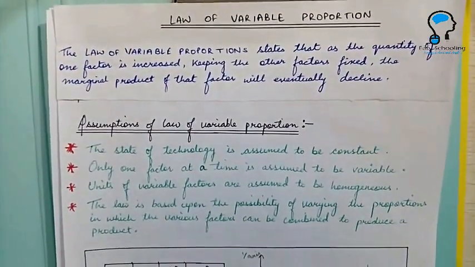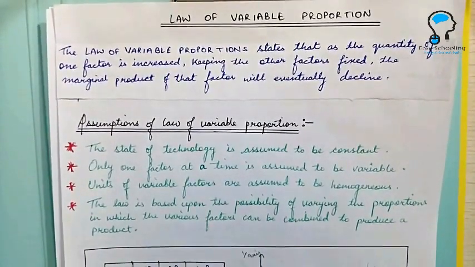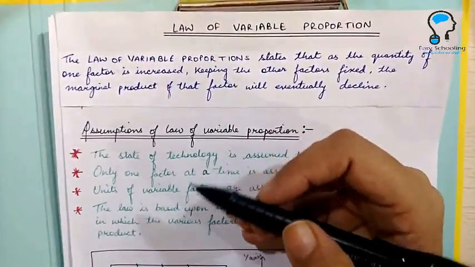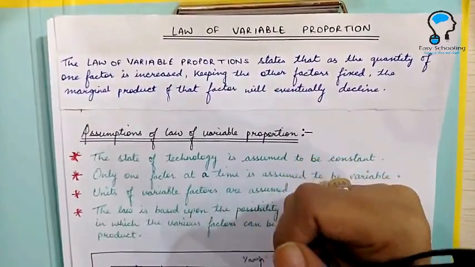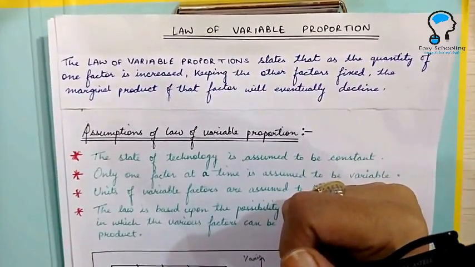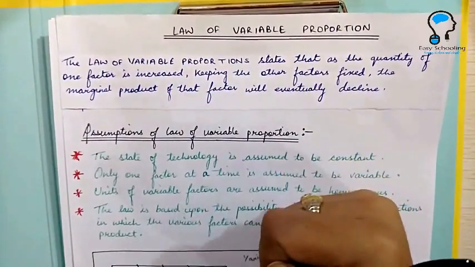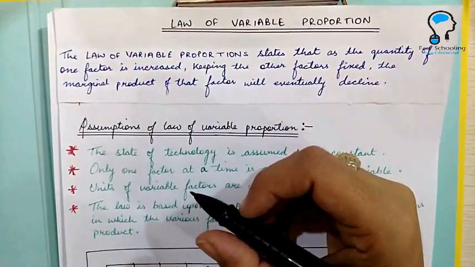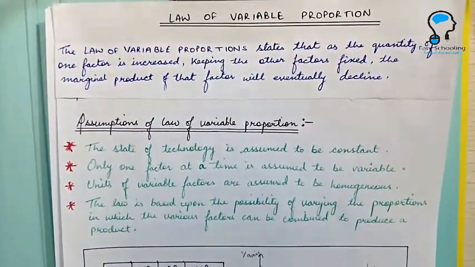In this video, we are going to learn about the law of variable proportion. Before I start explaining the law of variable proportion, I would suggest you go through the previous video of this playlist in which I have explained the short run analysis and the meaning and nature of total product, average product and marginal product. Once you understand the meaning of these terms, we can start with the law of variable proportions.